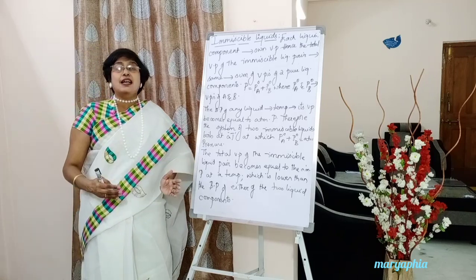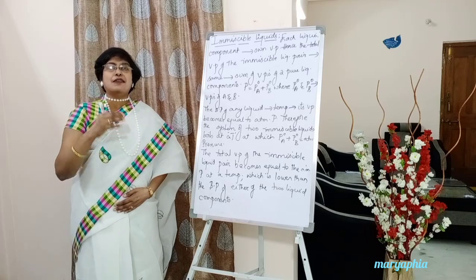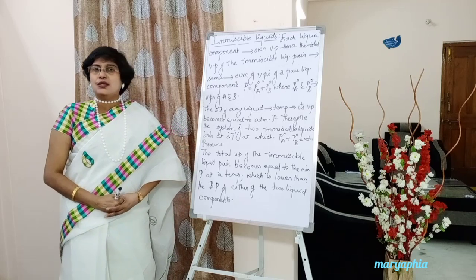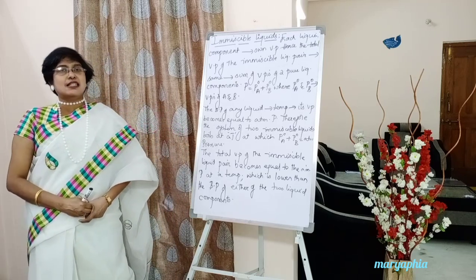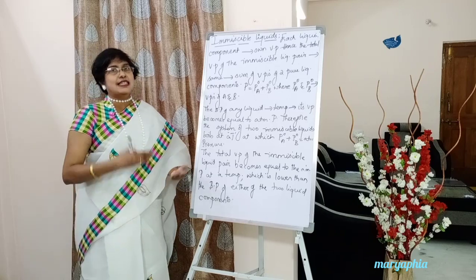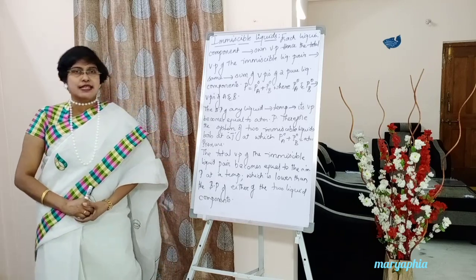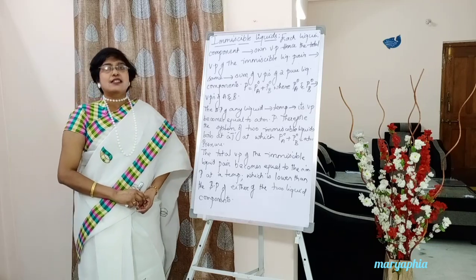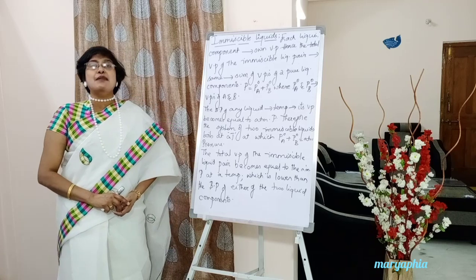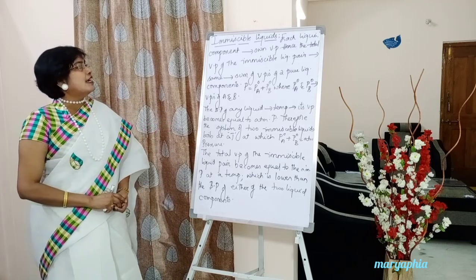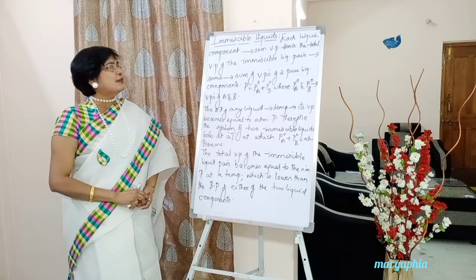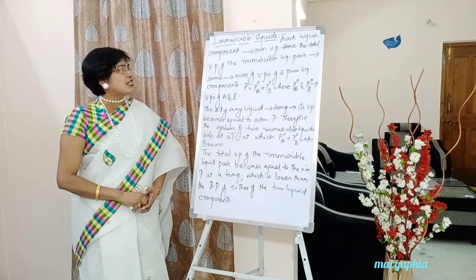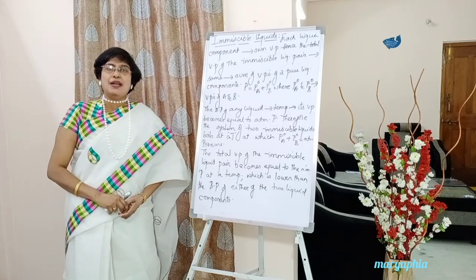Now if we want to know the vapor pressure of the complete system, that means A plus B, then it will be equal to the sum of vapor pressures of the two liquid components. That's what I have written here on the board, students. So that's the first sentence. Each liquid component exerts its own vapor pressure in an immiscible liquid pair, and hence the total vapor pressure of the immiscible liquids is the same as the sum of vapor pressures of the two pure liquid components.